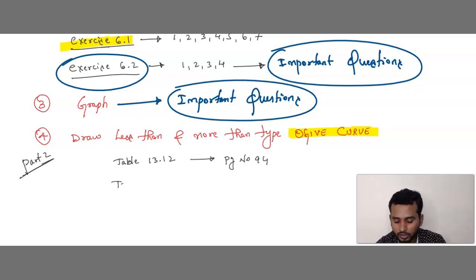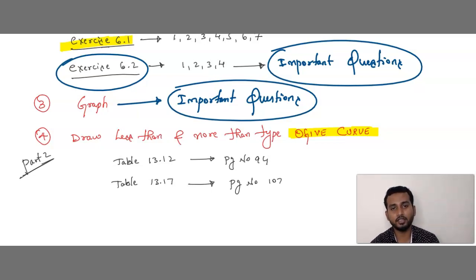And after that, we have one more table 13.17. Take the table values that is there in page number 107. Draw the less than curve and more than curve. And after that we have exercise 13.4. In that, solve for question number 1 and question number 2.